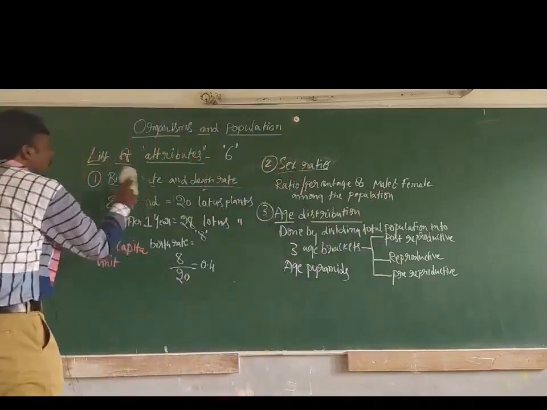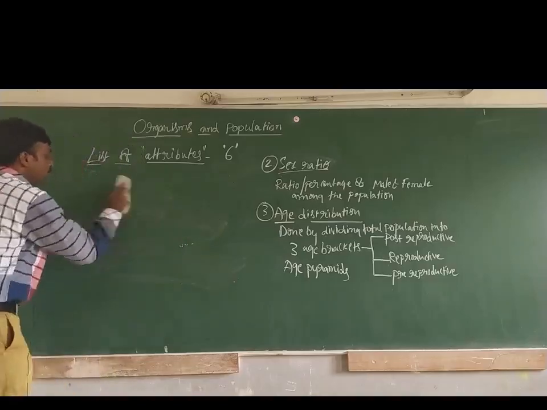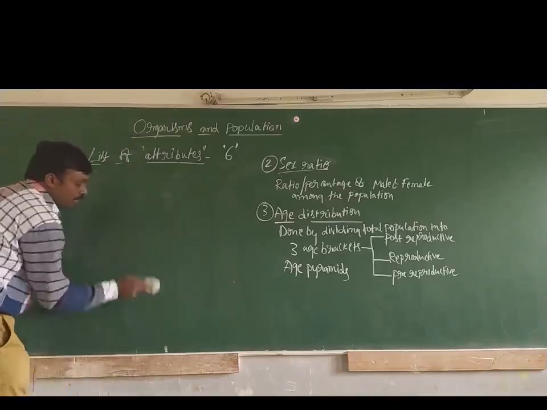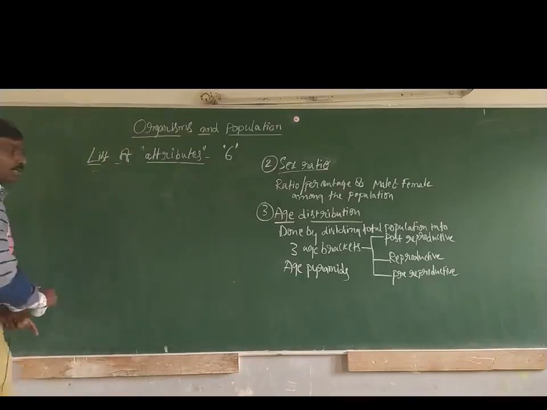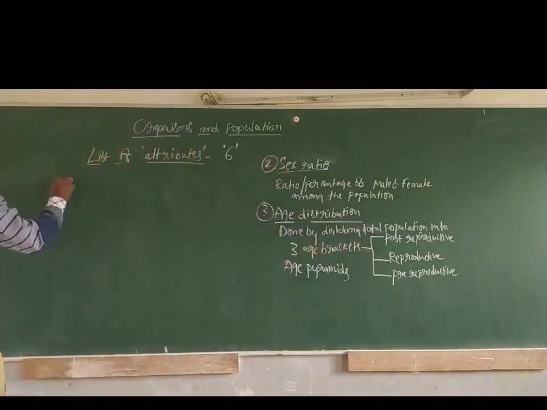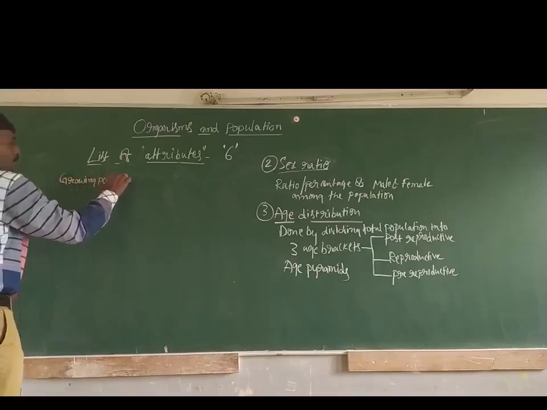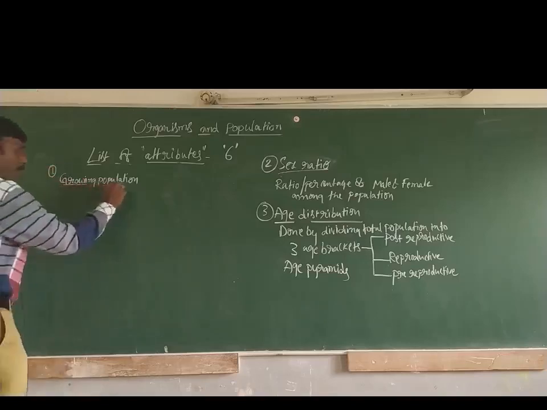We are going to understand three different types of age pyramids based on these three age brackets. The first type of age pyramid is the growing population.